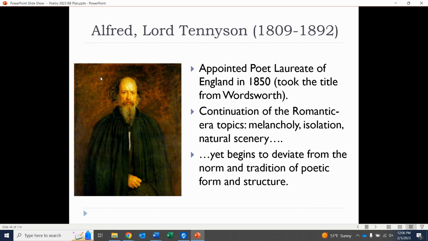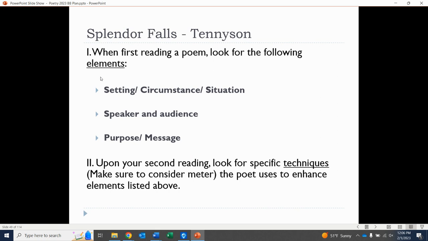We also see though, unlike the Romantics who came before, who didn't always really play around with form and structure, they were fairly traditional. You can say that about at least a lot of the Romantics, or a lot of the ones we've looked at. Tennyson really starts to play with that, as will a lot of the poets we will see from here on out, until you get to really the 20th century, where people really take the form book and throw it out the window. But Tennyson's one of those people who's like, yeah, I'm going to mess with it a bit. And that brings us to the first poem, Splendor Falls.